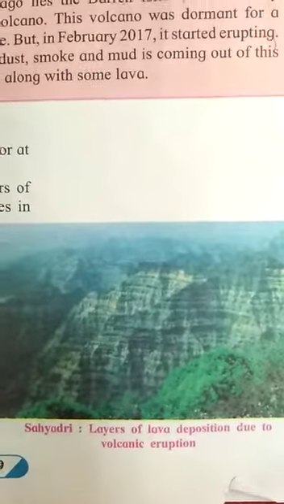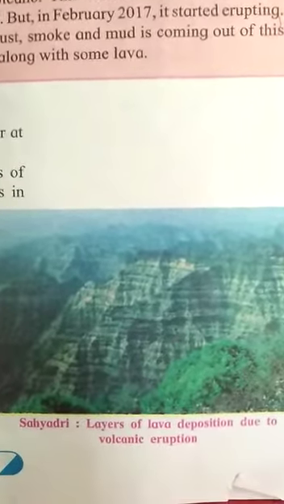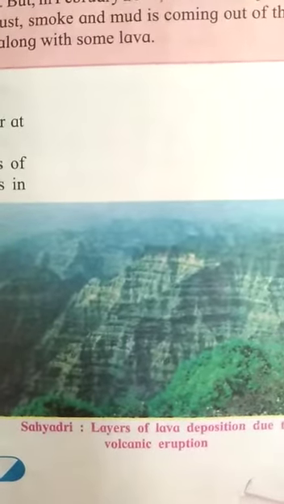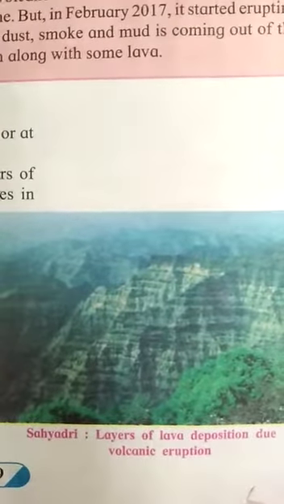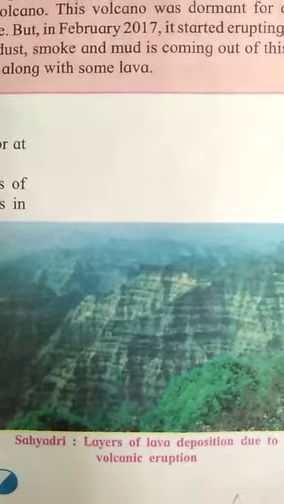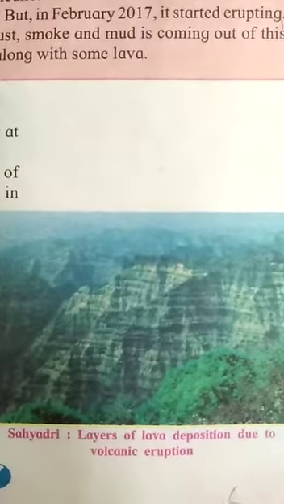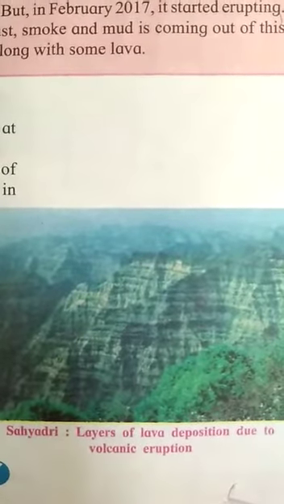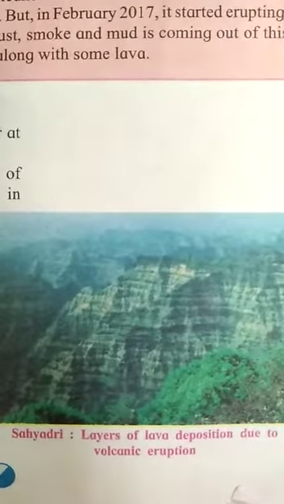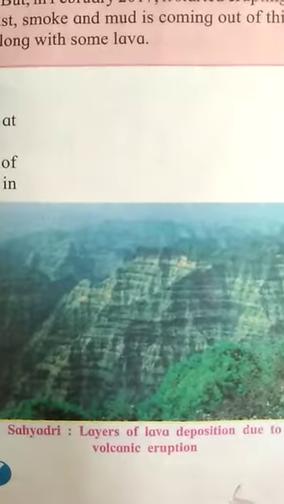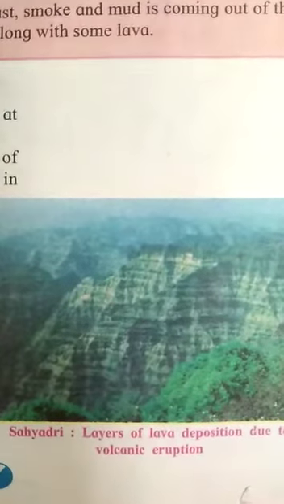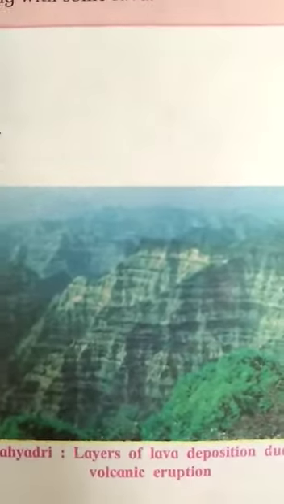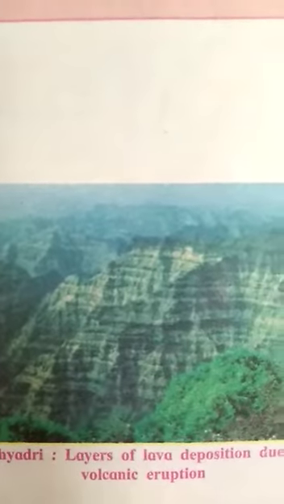Let's see the effects of volcanoes. It is similar to the effect of earthquake. First one is the loss of life and property. Hot lava, ash and water vapor spread on the Earth's surface through volcanic eruption. It causes the loss of life, and buildings, houses, farms, roads are destroyed after volcanic eruption. Then sometimes tsunamis get generated. It is also disastrous.